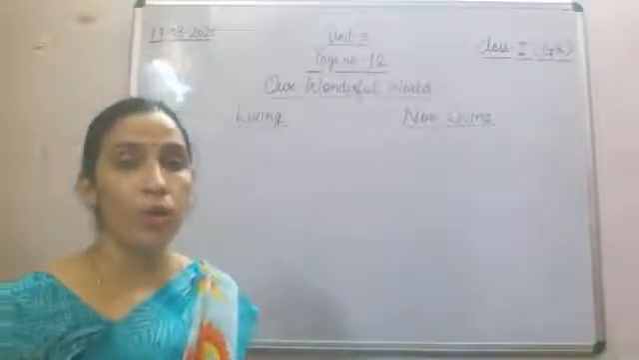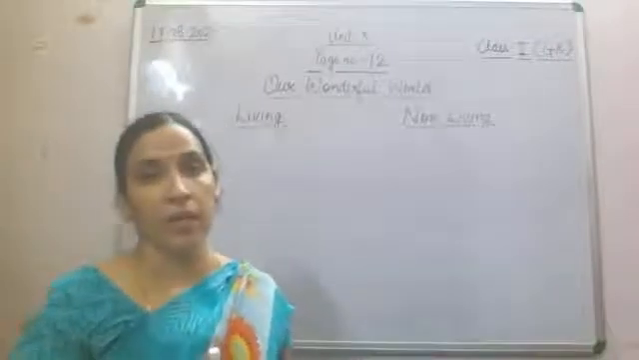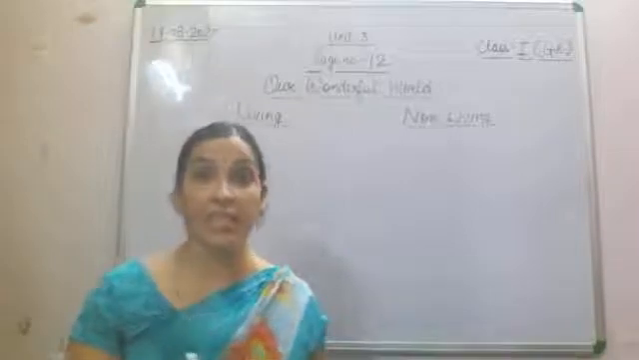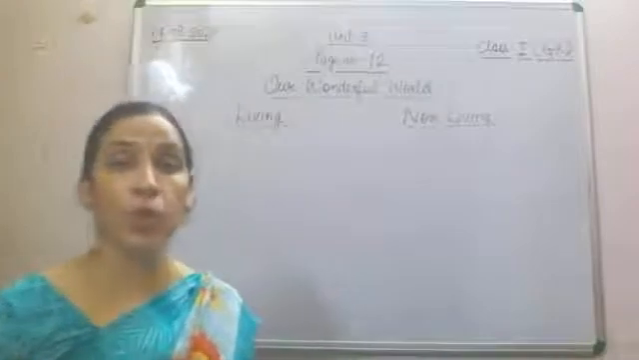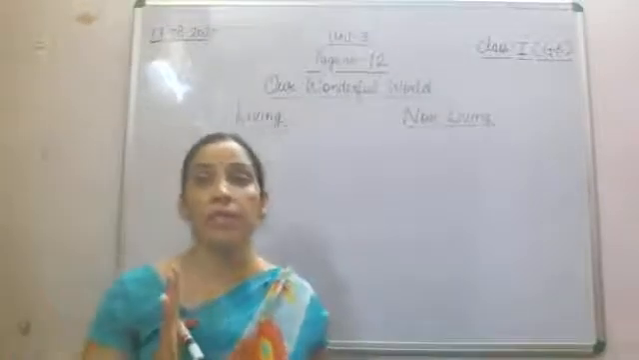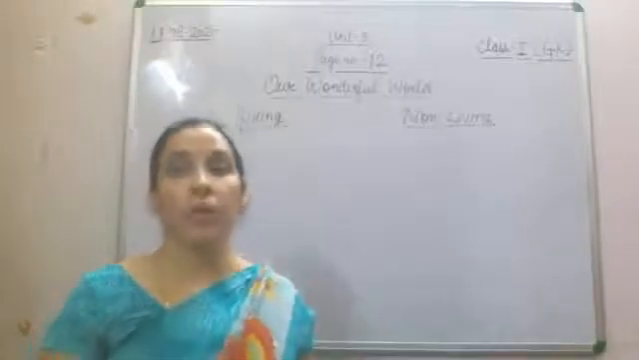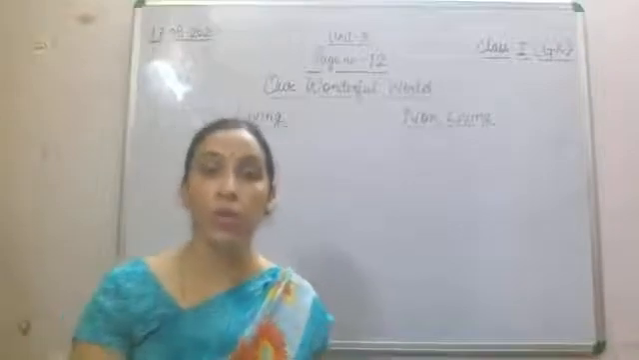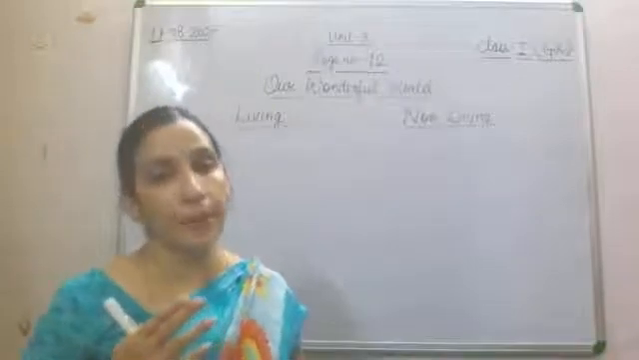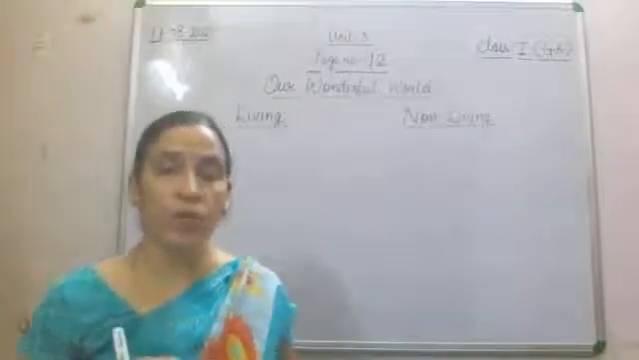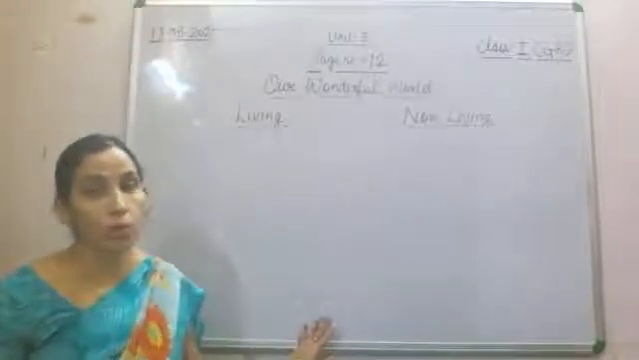If we talk about a tree, will a tree come in living or non-living? Yes, a tree cannot move from one place, but they can move when the air blows. So trees come in the living category, and they grow also. They shed their leaves, then grow new leaves also. So trees come in the living category.